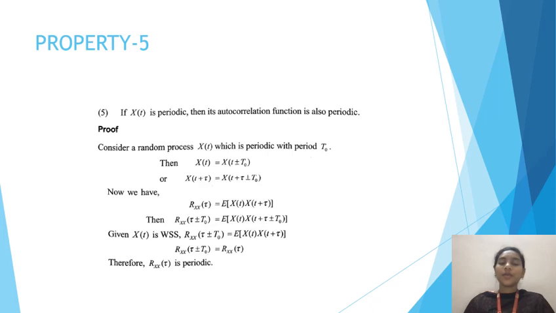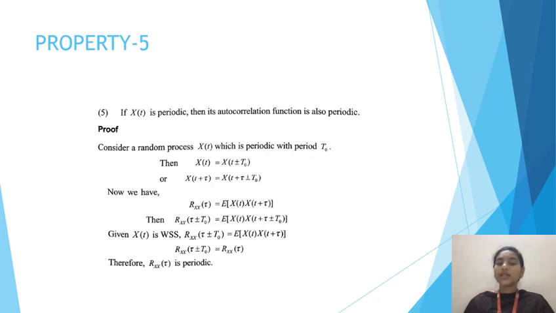The fifth property is, if x(t) is periodic, then its autocorrelation function is also periodic. So let us see if the autocorrelation function is periodic or not. Proof. Consider a random process x(t) which is periodic with period T naught. Then x(t) is equal to x(t plus or minus T naught), or x(t plus tau), which we take in a different time interval, is equal to x(t plus tau plus or minus T naught).